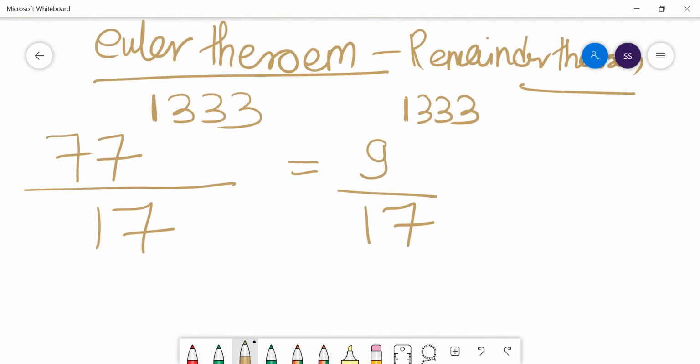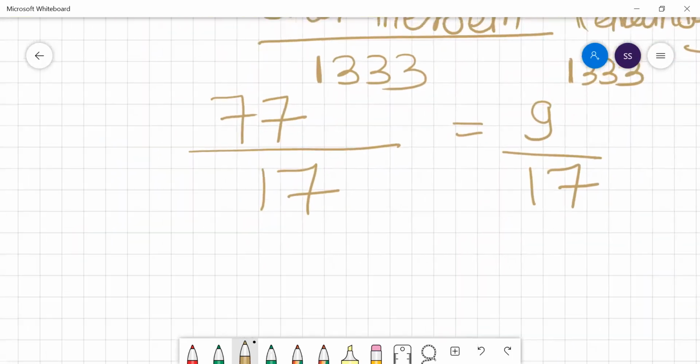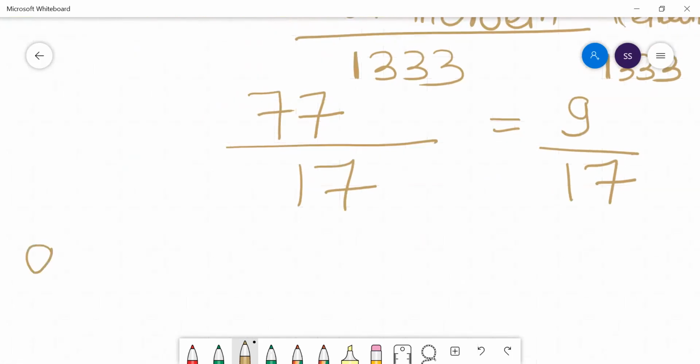So for Euler theorem, we work in such a way, like suppose you are dividing a number a by a number b, and it has some power. Now in order to work on Euler theorem, a and b should be co-prime to each other. The first and very important thing is that the dividend and divisor should be co-prime to each other. Co-prime means they should have HCF of 1.